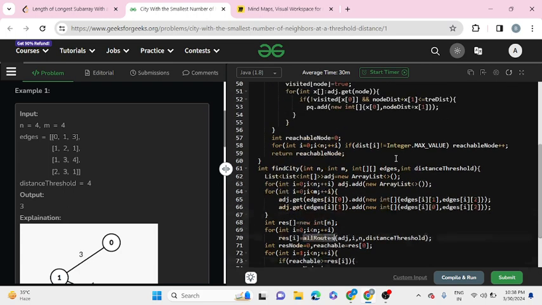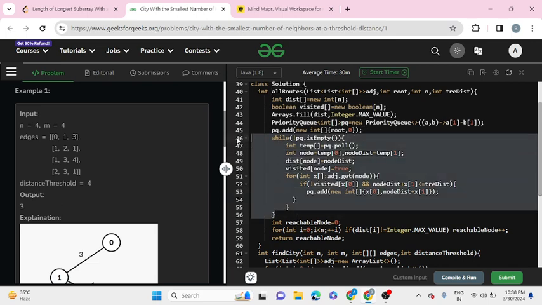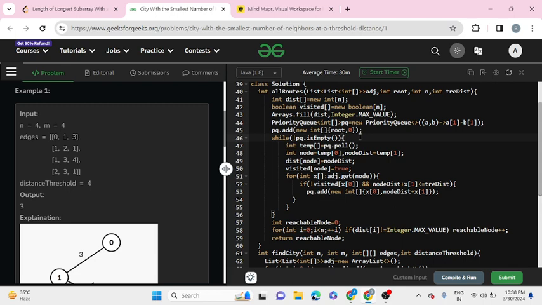This while loop takes time complexity in terms of e, where e are all the edges in our graph, going through all our edges and some vertices, so it will be big O of e plus v log v.